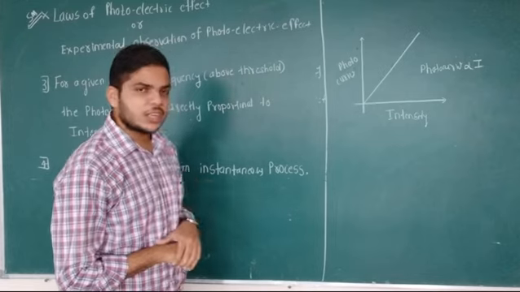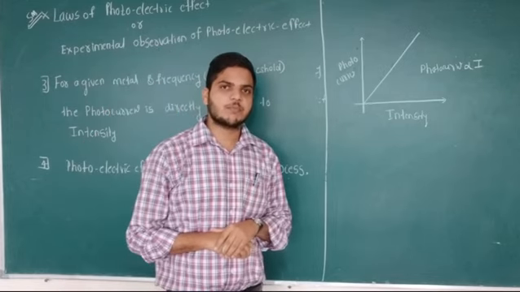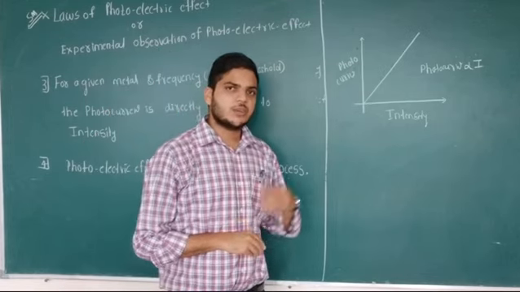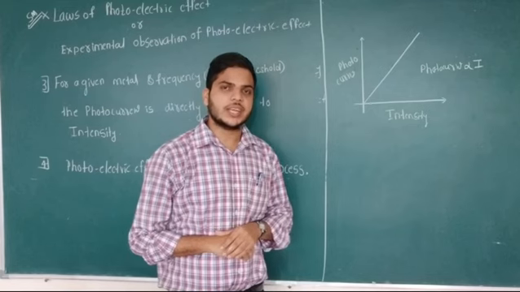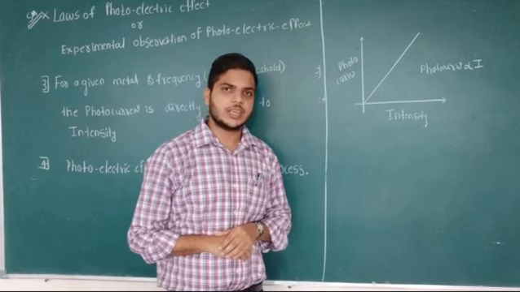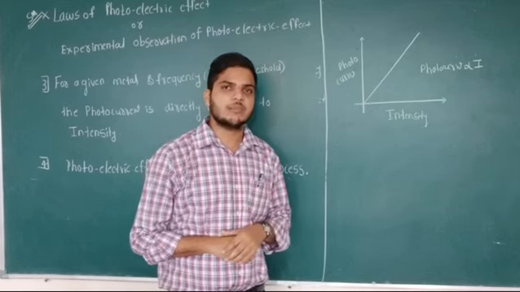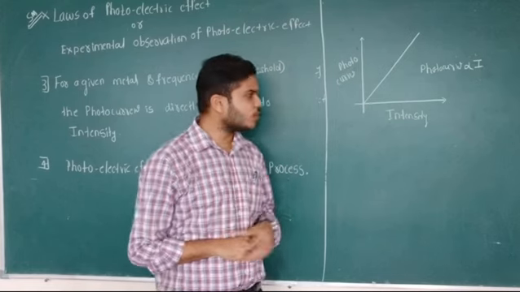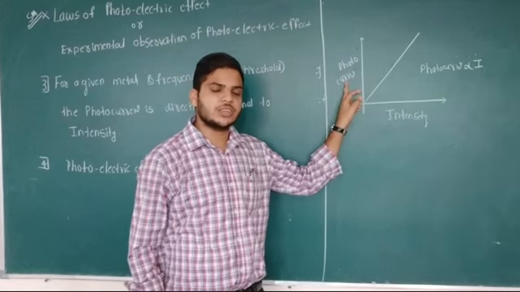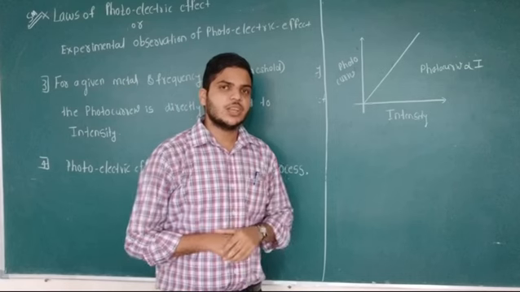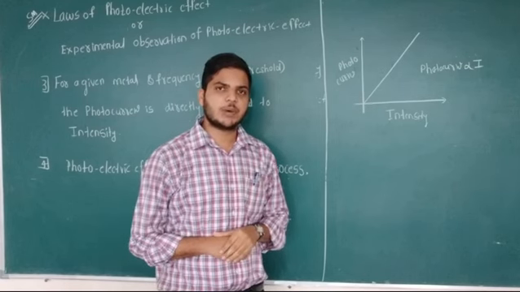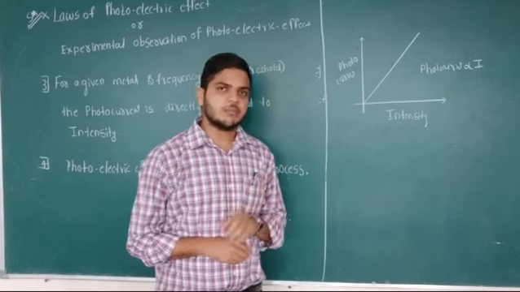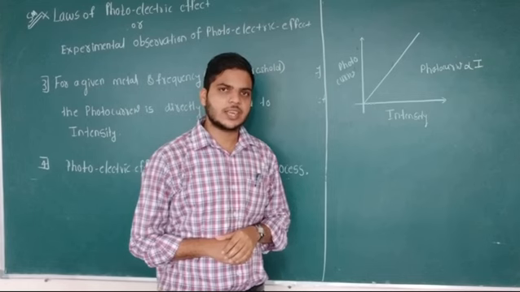For example, if you consider a 60 watt bulb, then when its radiation is falling on the material, the photoelectrons emitted will be fewer. Therefore, the photocurrent observed is also less. If you consider a 100 watt bulb, then more brightness, more intense light, is falling on the metal.